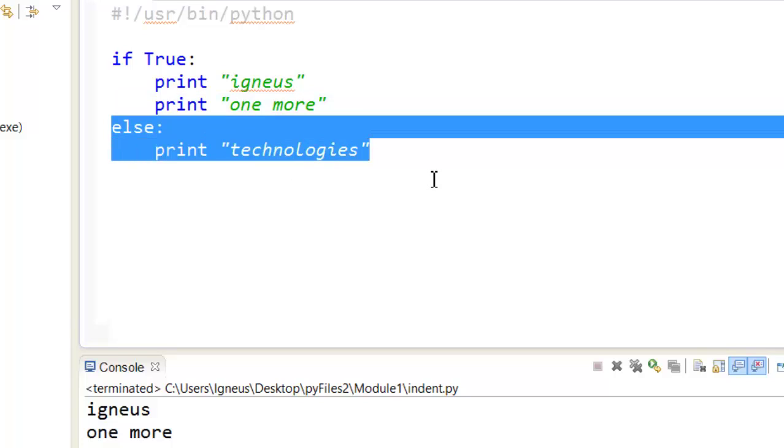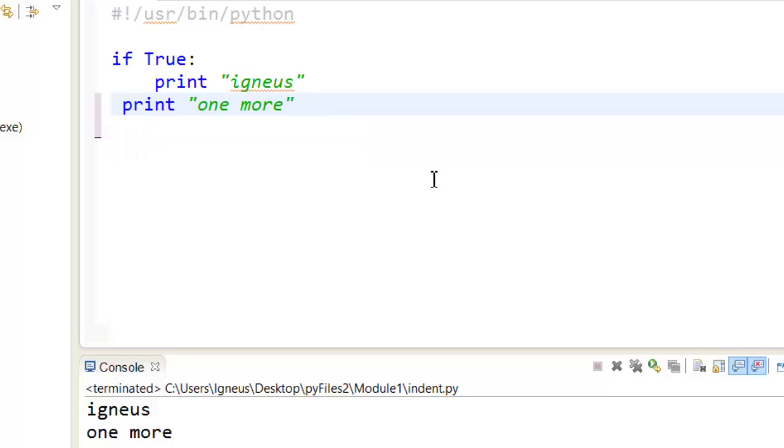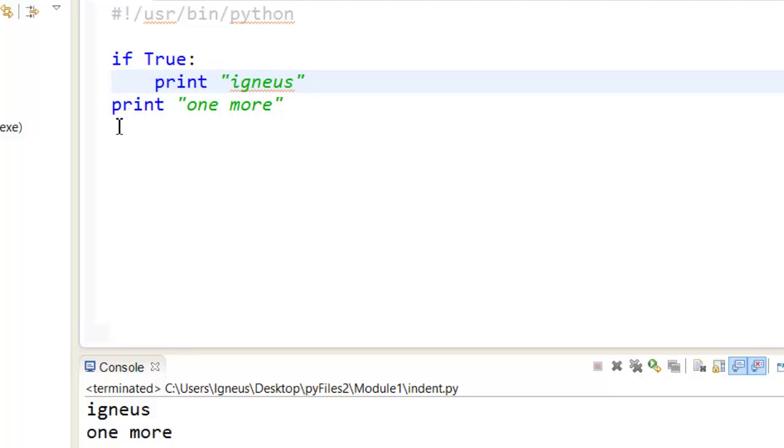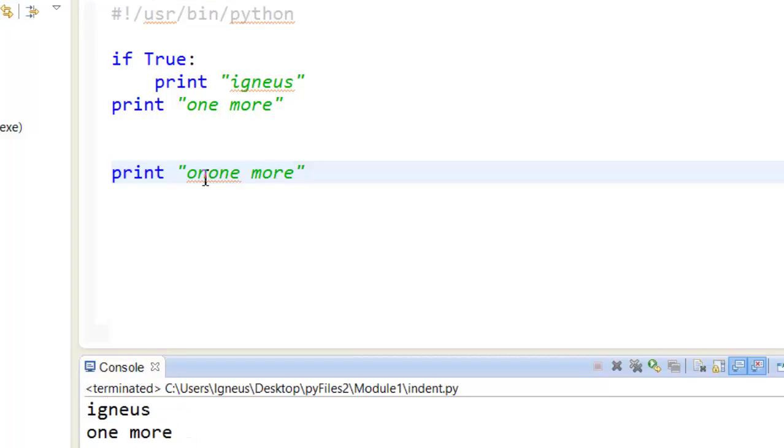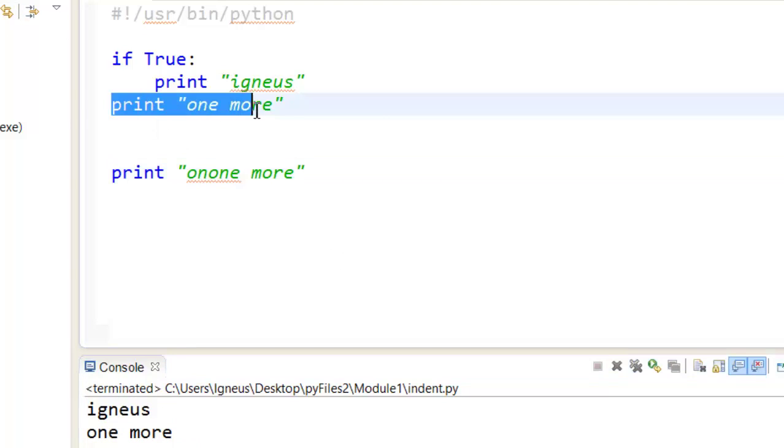But there is a different condition here. If I just remove all of this and save this, now it prompts me no error. Now what's the reason? Because it assumes that this is the block of code and this is again a new statement. Just like I would have given a couple more lines and I would say print and say one more, and I'll save it and run it, and you can see it just gives me all the lines of code. So now this print statement is not inside the block of code.